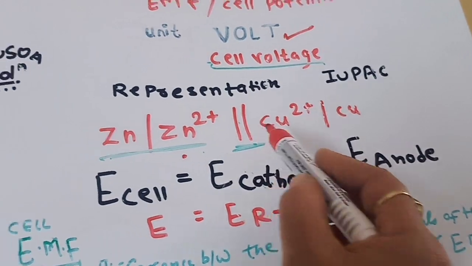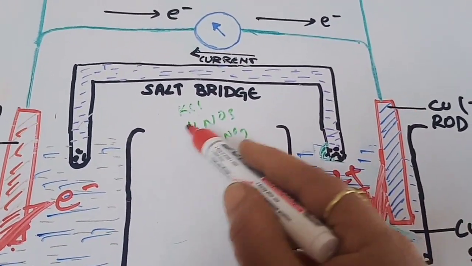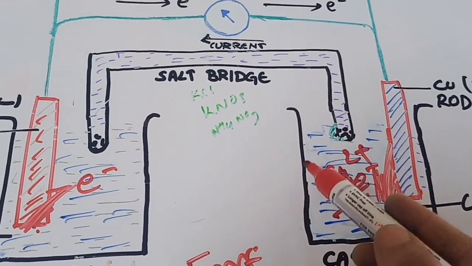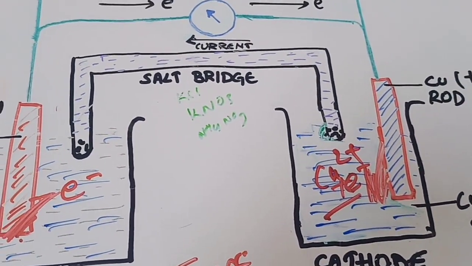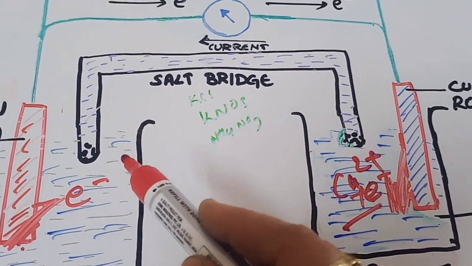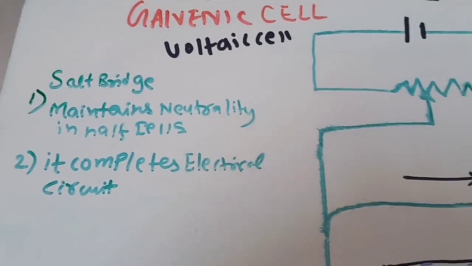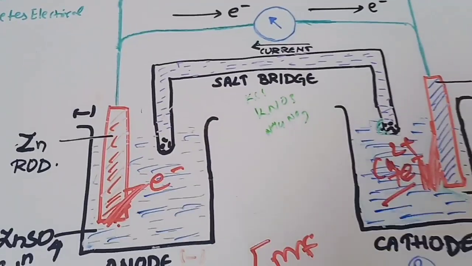What is the salt bridge? It is U-tube shaped and filled with an inert solution of potassium chloride, potassium nitrate or ammonium nitrate, with a porous plug. The main function of the salt bridge is to maintain the neutrality of the solutions, and it also completes the electrical circuit.